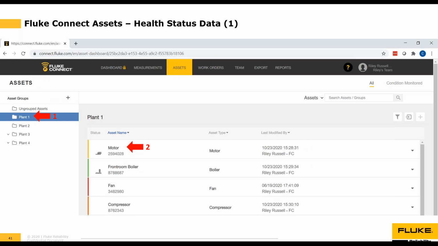So next, we're going to talk about asset health status. One of the most valuable parts of the Fluke Connect assets is to be able to discern the health of your assets by tracking measurements over time. So we select an asset to review, say motor in plant 1, and we're going to go to the assets tab to select that information. Here we have to remember to select the asset group, so plant 1, and then we're going to select the asset called motor.